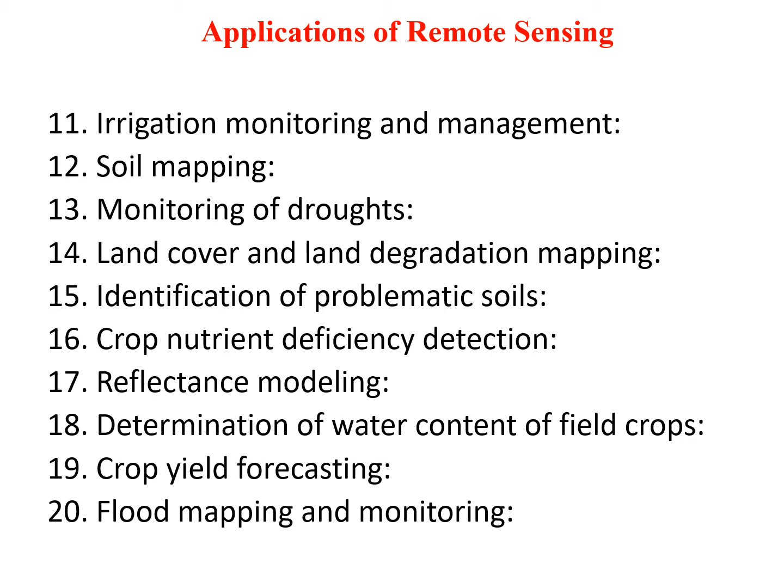Reflectance modeling. Remote sensing technology is just about the only technology that can provide data on crop reflectance. Crop reflectance will depend on the amount of moisture in the soil and the nutrients in the crop, which may also have a significant impact on the overall crop yield. Determination of water content of field crops. Apart from determining the soil moisture content, remote sensing also plays an important role in the estimation of the water content in the field crops.